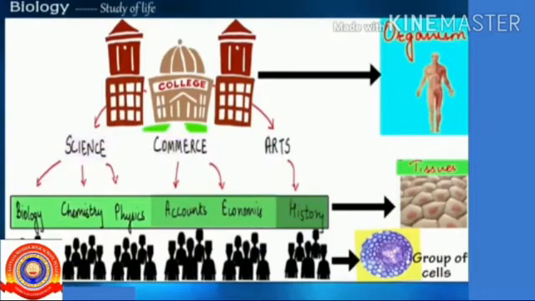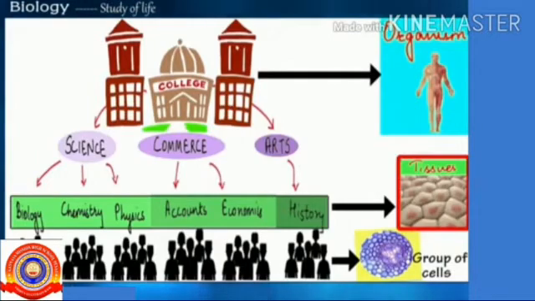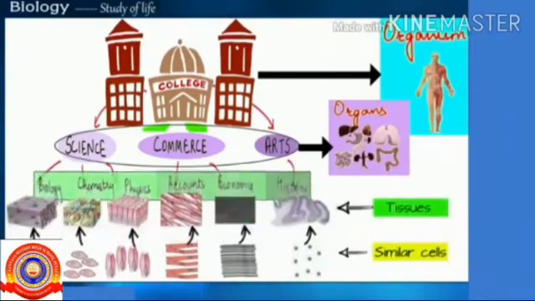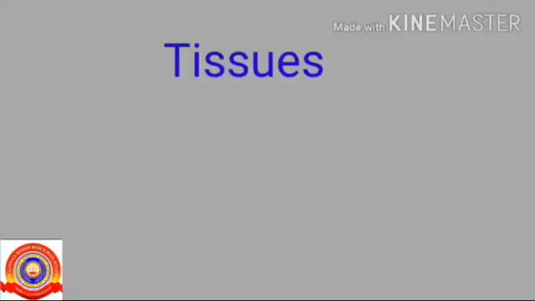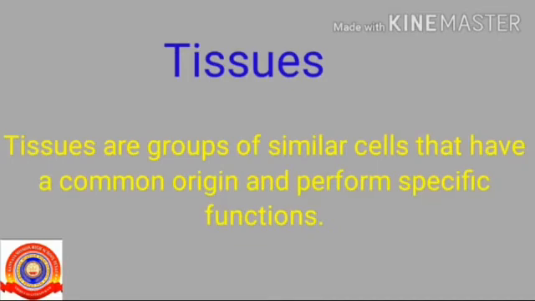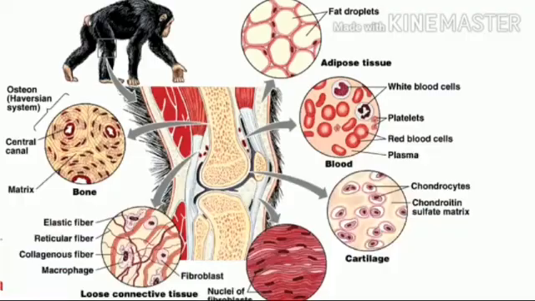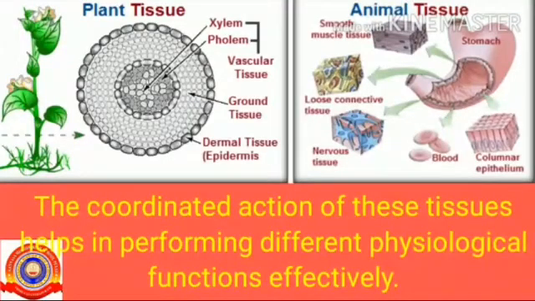In the same way, many tissues with specific function come together to form an organ. So, the organ is made up of different tissues. A tissue is made up of a group of cells. Now let's look into the definition of tissues. The tissues are groups of similar cells that have a common origin and perform specific functions. There are different kinds of tissues in multicellular organisms like plants and animals. The coordinated action of these tissues helps in performing different physiological functions effectively.